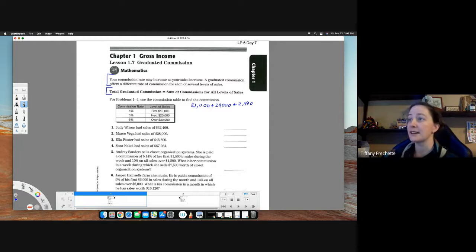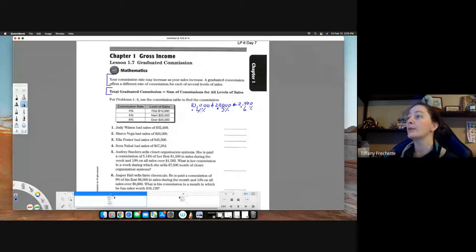So you can see, here's my first step, the 10,000. Here's my next 20,000, that's the second step. And then the third step is only this 2,400 that's left over. So I'm going to multiply this by 4%, this by 5%, and this by 6%. So these are my steps. Each piece, and if you notice, I have the addition in here, because if I add all these together, I'm going to get the 32,400 that I started with.